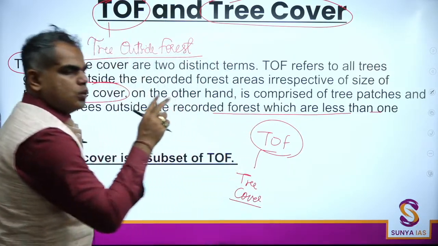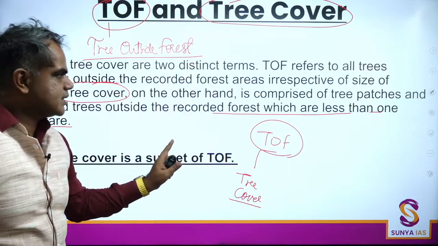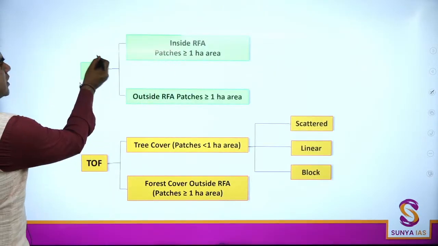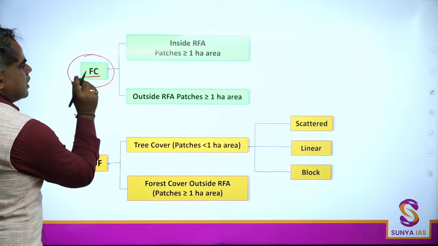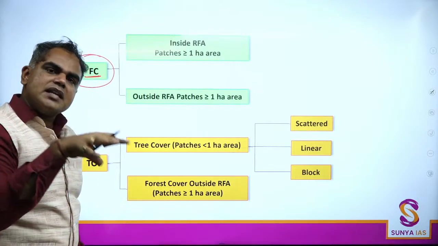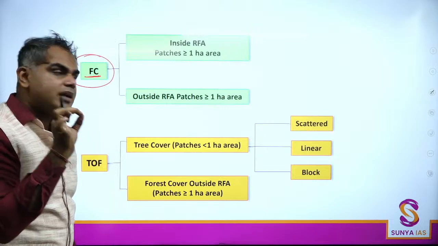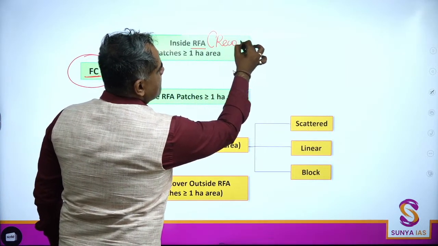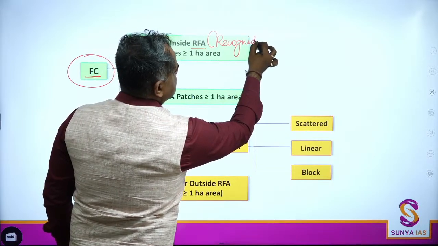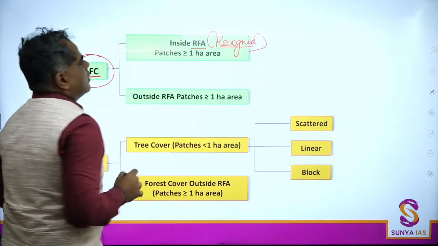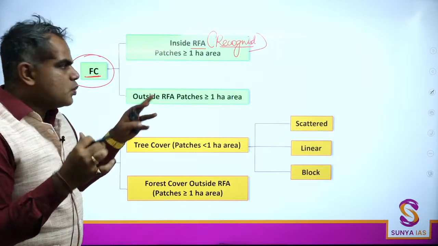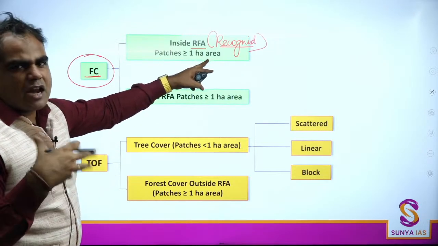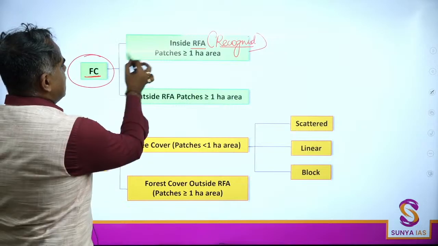And here there are two simple diagrams to explain this. Very first diagram, you have a forest cover. Now the forest can be recognized by the government. That is known as RFA, that is the recognized forest area. So here any patch which is greater than 1 hectare and the canopy density is more, that is again part of forest cover.